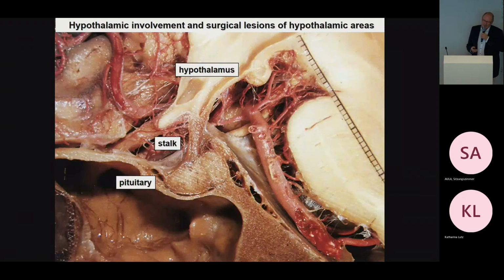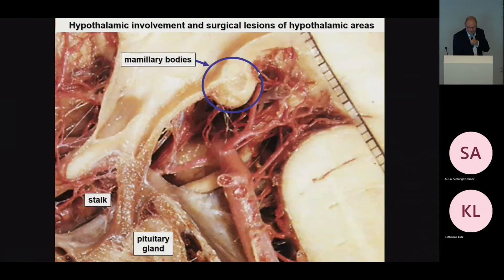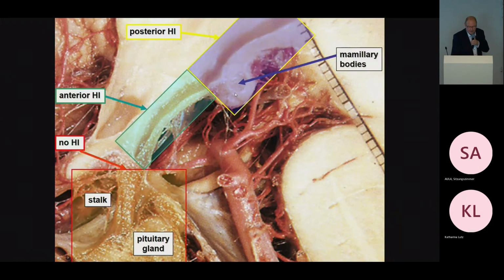In order to understand how we graded hypothalamic involvement, I show you this anatomical section. You all know, and you see it, that's the pituitary, that's the stalk, and that's the hypothalamus. It's important for our grading system to identify the mammillary bodies, which you can see here, because based on our grading, any tumor or lesion involving the mammillary bodies and the area beyond is posterior hypothalamic involvement, grade 2. Any tumor involving the anterior parts, sparing the mammillary bodies, is anterior hypothalamic involvement or anterior lesions, and any other tumors or lesions are no hypothalamic involvement.